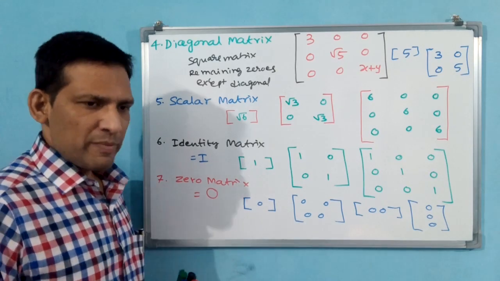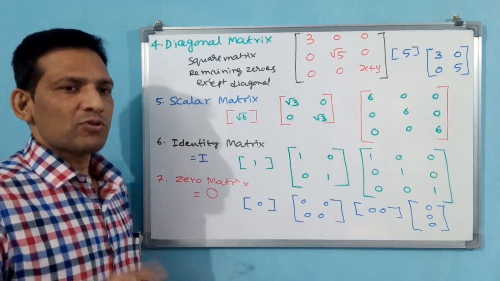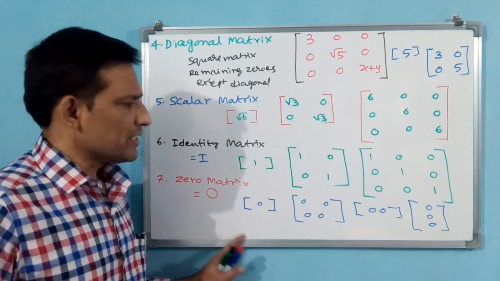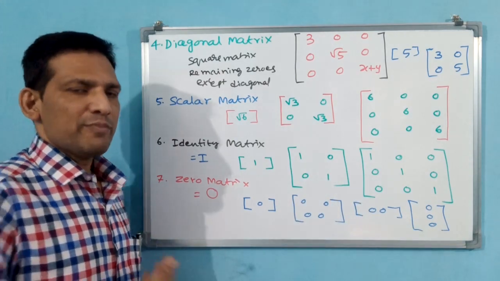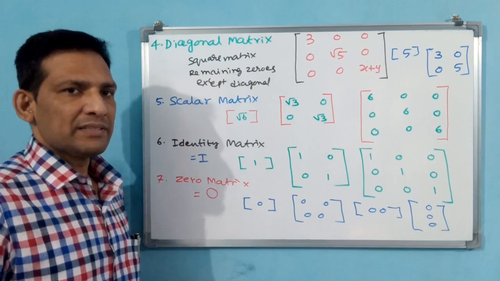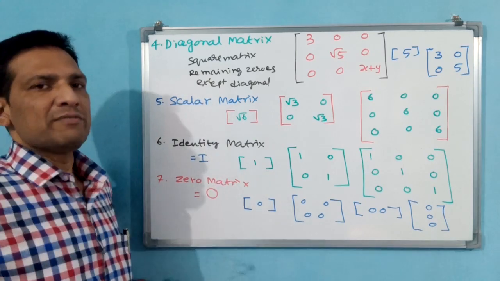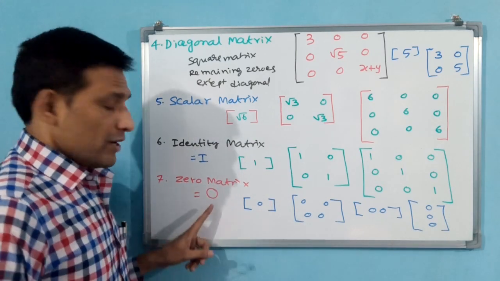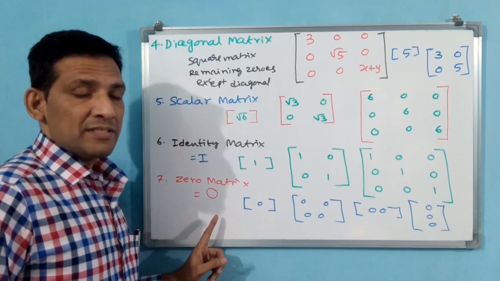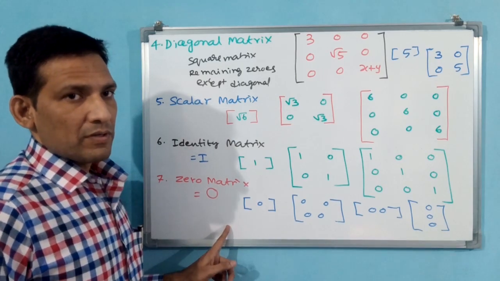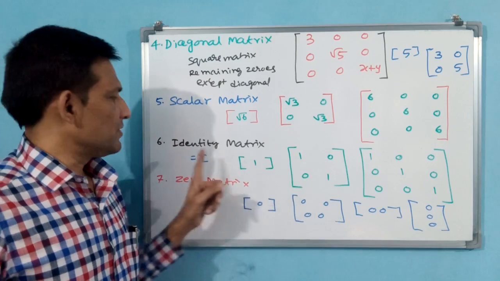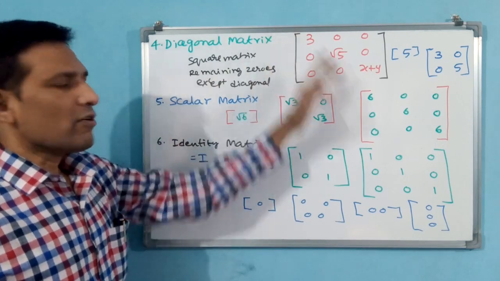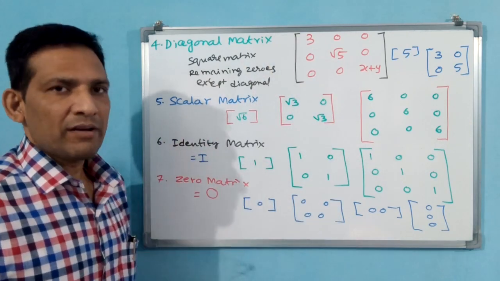See here, square matrix is one concept. Without square matrix, we can say this is a normal matrix. It may be a square matrix, it may not be a square matrix. This is a normal matrix, but all elements will be 0. Zero matrix is represented with O, identity matrix with I, and for the remaining matrices you can take any alphabet.